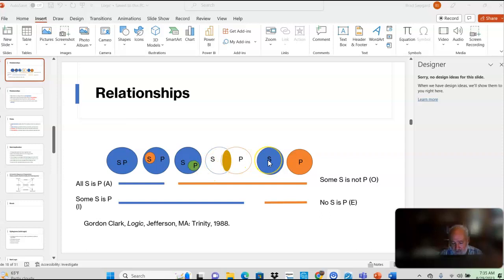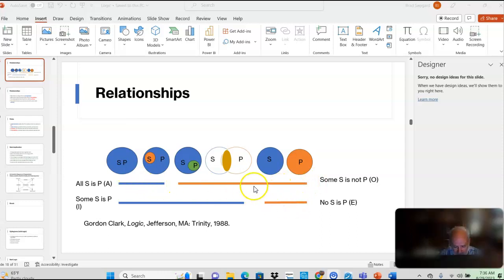And then also here's no S is P, okay, or all S is not P. You can put it a lot of different ways. Not any of S is P, however you want to put it, but it all comes down to the logical way of putting it. No S is P. We call it an E, and we call this an O. Sorry for the graphics are bad, I think, but no S overlaps. But this is also some S is not P, because if no S is P, then it just stands to reason that some S is not P. It sounds weird, but that's the way logic works there, okay?